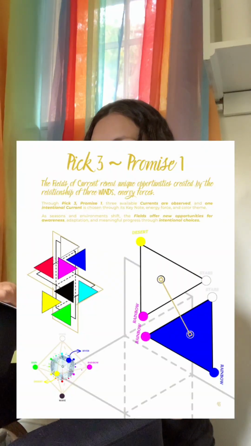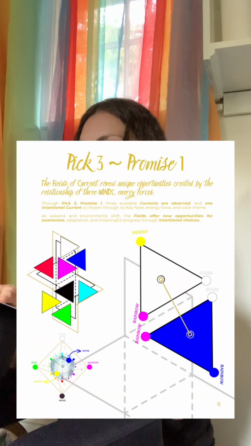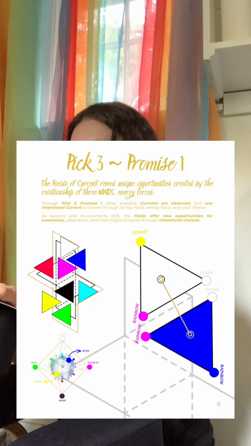The second current is the bridge currents. This is the pick 3 promise 1, where we introduce the depth of knowing the fields of currents. These are designed to be experienced as a moving flow, rather than analyzed as separate forces or currents. This helps us recognize the qualities and characteristics of each field, and we can return to a more natural awareness of the energy that's moving all around us.